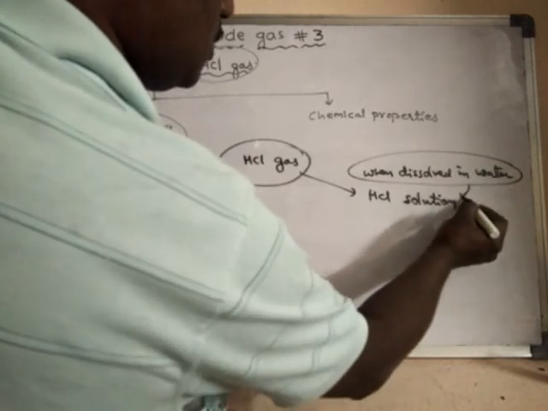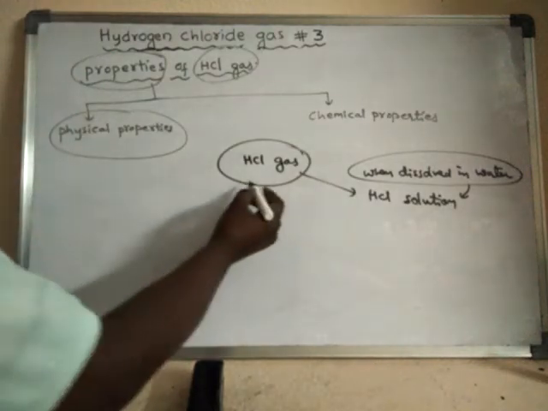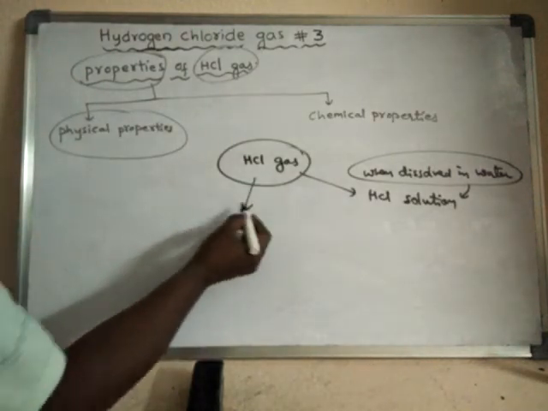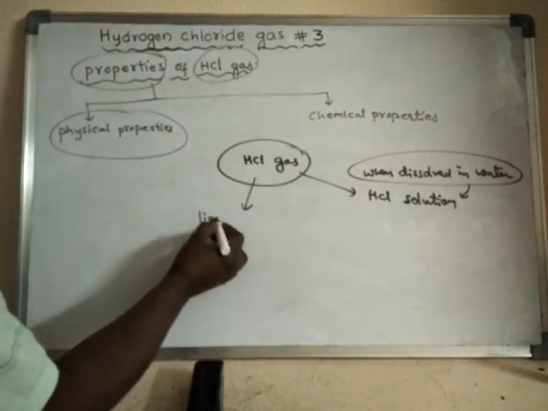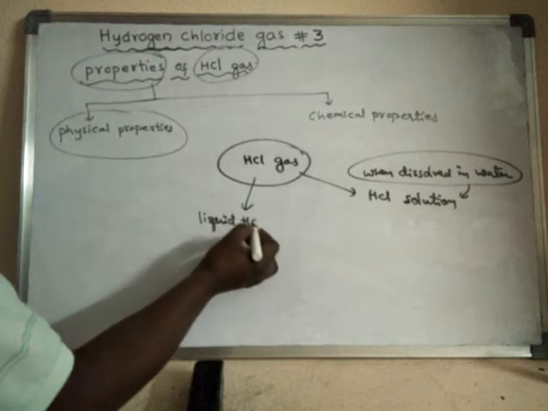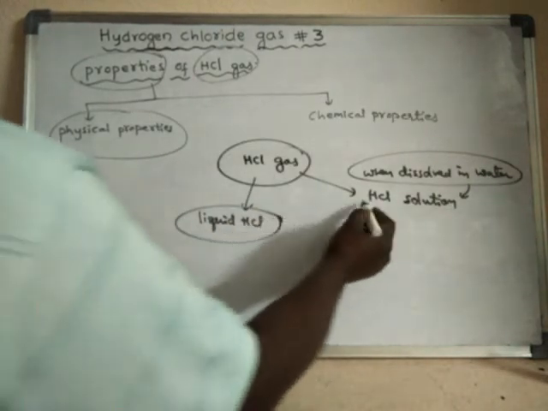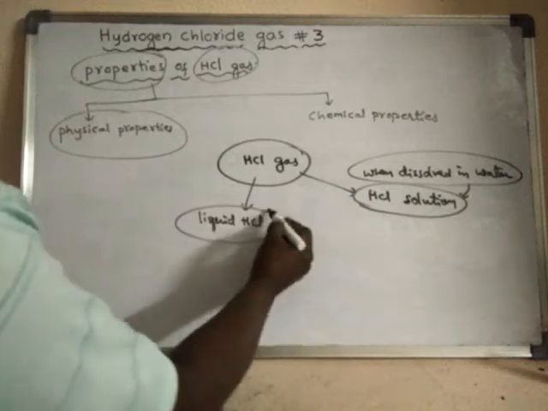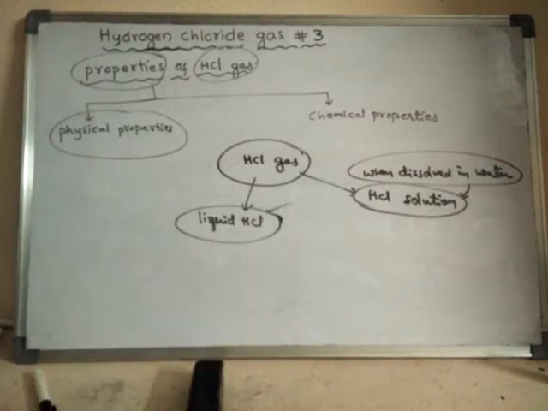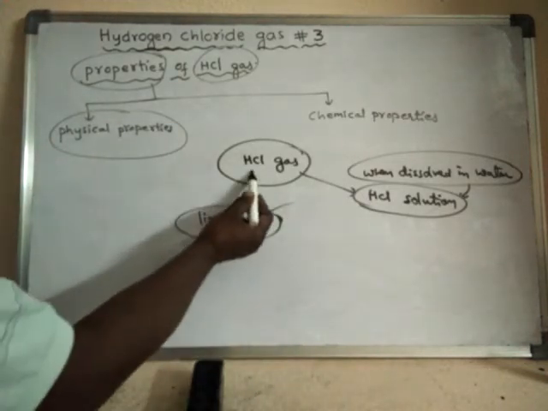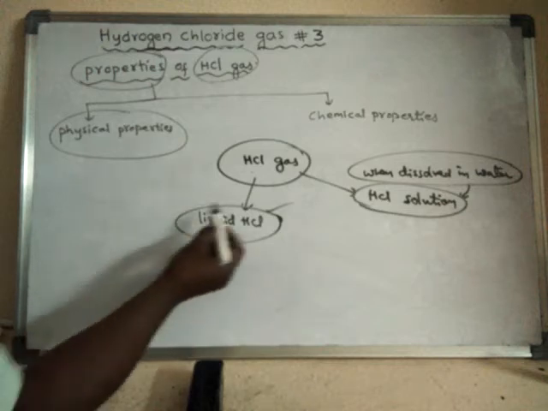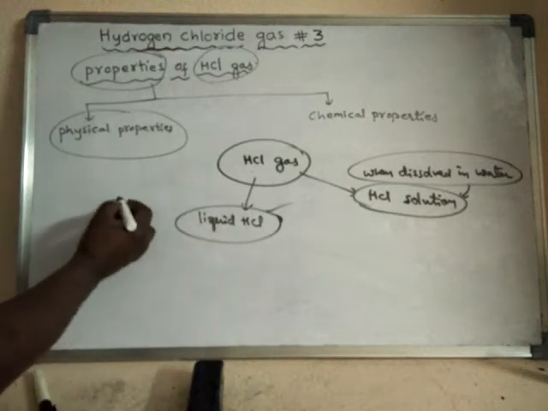But this HCl gas can also be liquefied, converted into liquid HCl. So this is different from that one. HCl solution is different from liquid HCl. So how can we convert this HCl gas into liquid HCl? This process is said to be liquefaction.